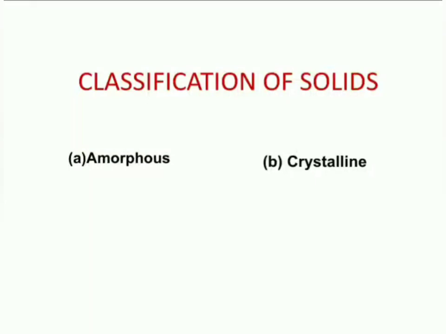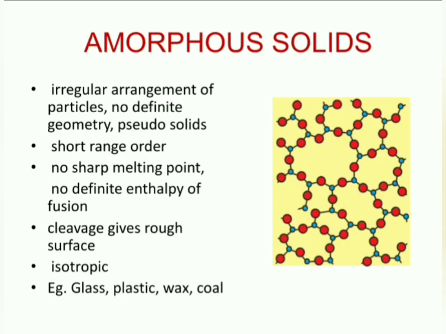Solids are broadly classified into two types, amorphous and crystalline. Let us see about amorphous solids. There is no regular arrangement of particles in amorphous solids. Because of this irregular arrangement of particles, there is no definite geometry or shape for these solids. Their properties lie in between liquids and true solids. So that is why they are called pseudo-solids.